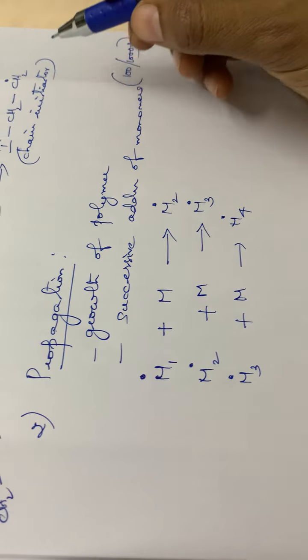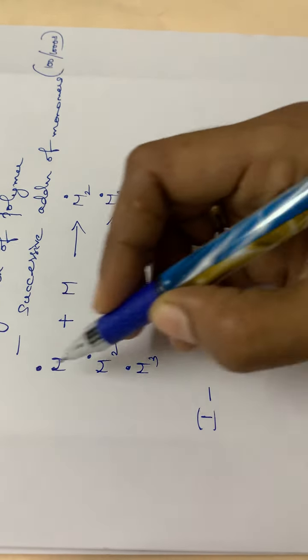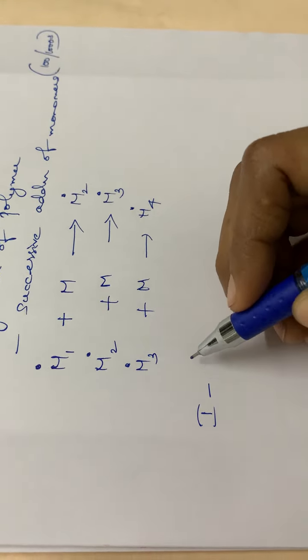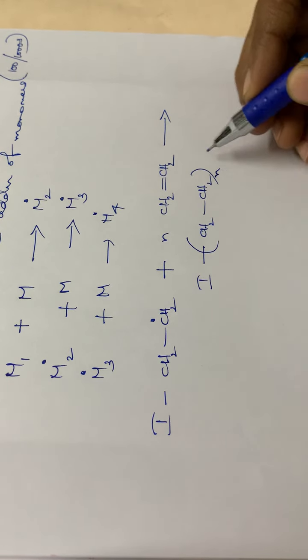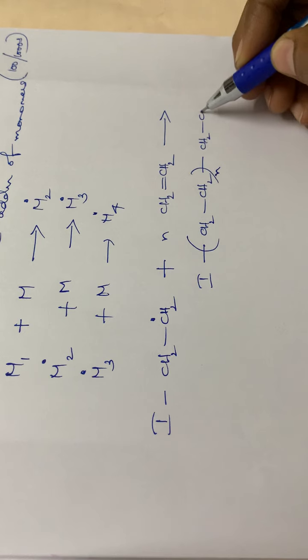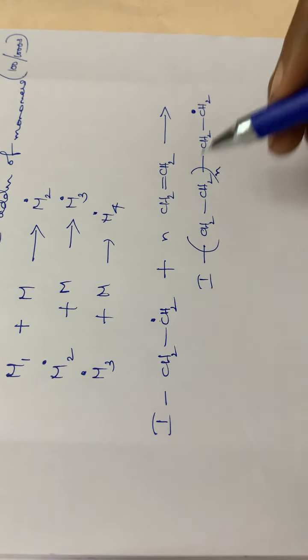Here we have to write down this chain initiator. So again I am writing that particular reaction. This is a general reaction: I CH2 single bond CH2 dot combines with n number of ethylene molecules CH2 double bond CH2 to form I CH2 single bond CH2 n times CH2 single bond CH2 dot. This CH2 dot will be present.